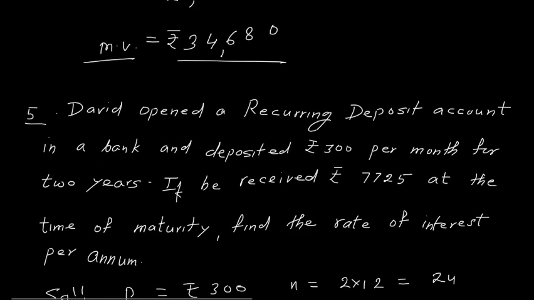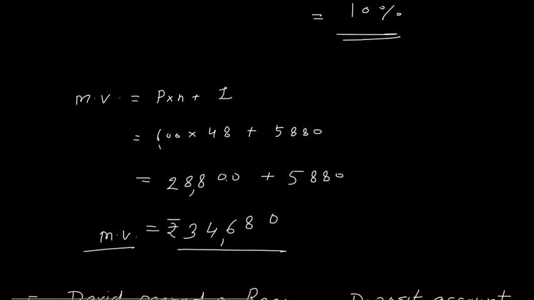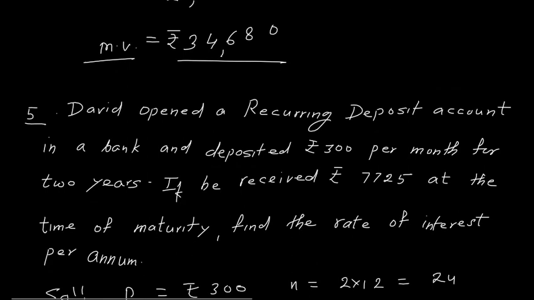Okay, so this is how we will solve the problems. Problems are all simple, only two formulas you have to learn. One is the maturity value, which is P into N plus I, and the second formula is I is equal to P into n into n plus 1 divided by 2 into 12 into R upon 100.